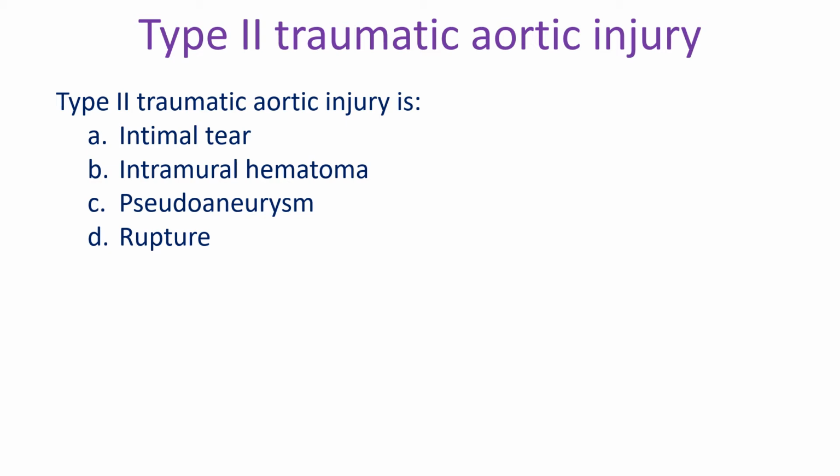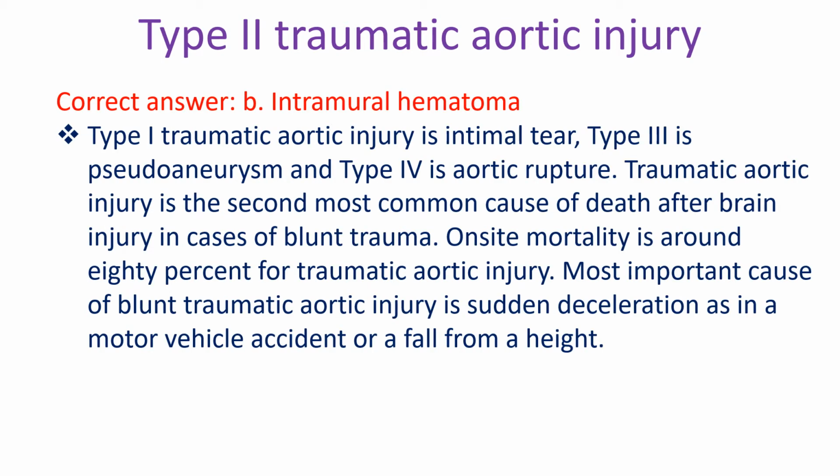Type 2 traumatic aortic injury is A. Intimal tear. B. Intramural hematoma. C. Pseudoaneurysm. D. Rupture. Correct answer B. Intramural hematoma. Type 1 traumatic aortic injury is intimal tear. Type 3 is pseudoaneurysm and type 4 is aortic rupture.